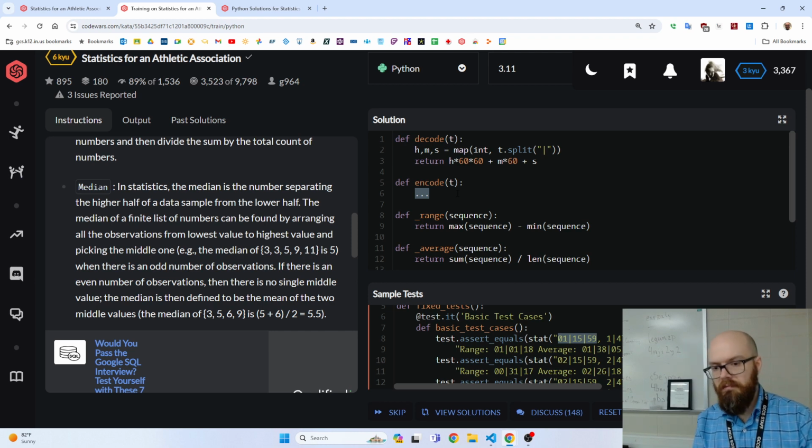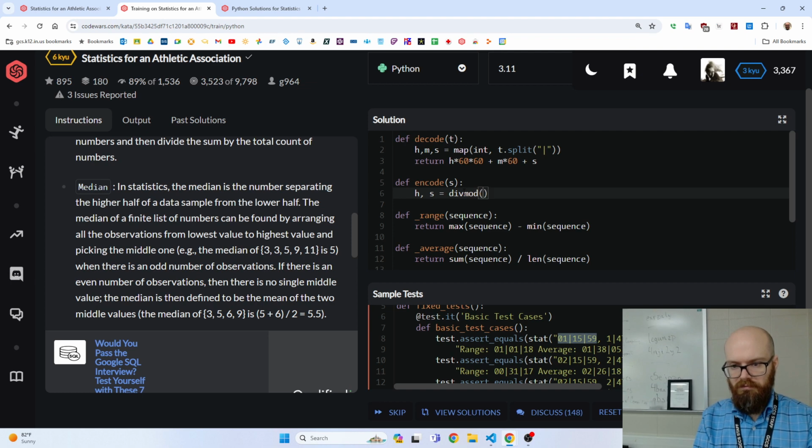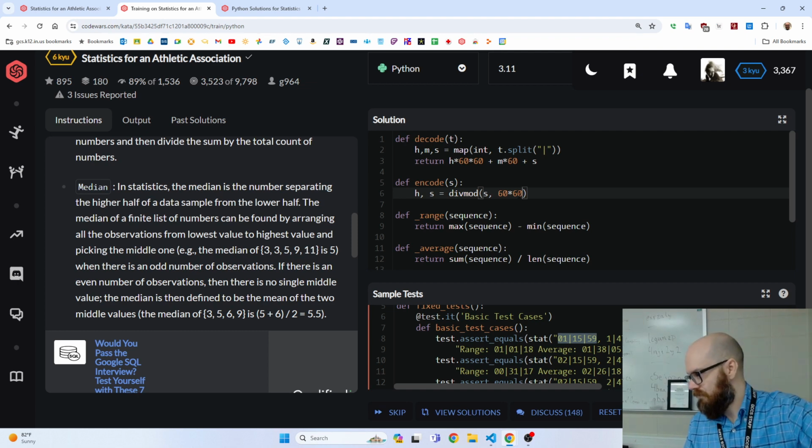Okay. And the way we did that was a function called divmod. We divide and modulo at the same time. So I'm going to go H. I guess we'll call this S because it's taking an amount of seconds. I don't know why I'm doing single letters, but we'll see. Divmod of S, and I'm typing 60 times 60 instead of actually doing it and typing 3600 because A, I might do it wrong and type the wrong number. B, I think this is nice and readable because I can see, oh, it's like seconds and then another layer of hours.